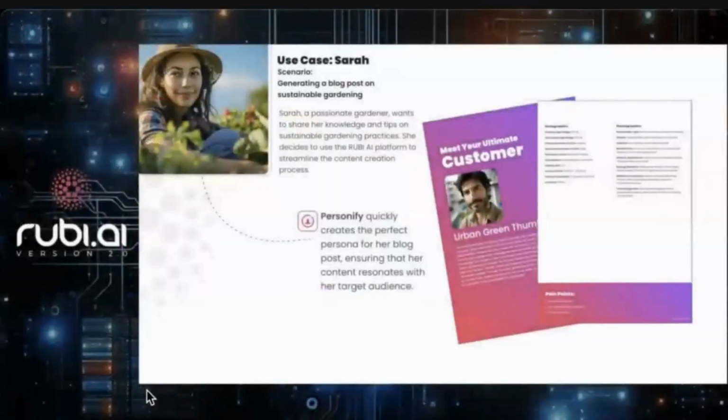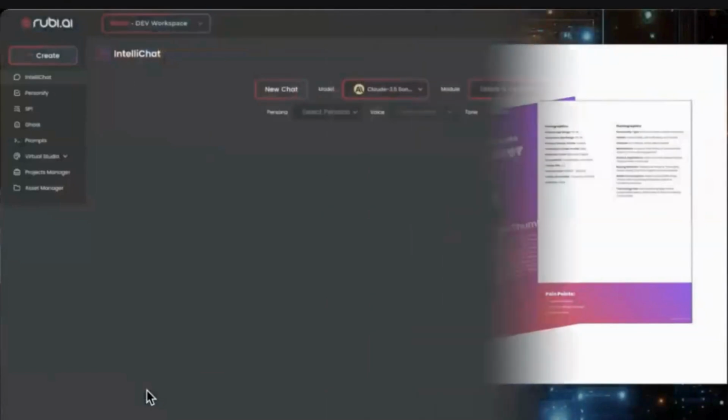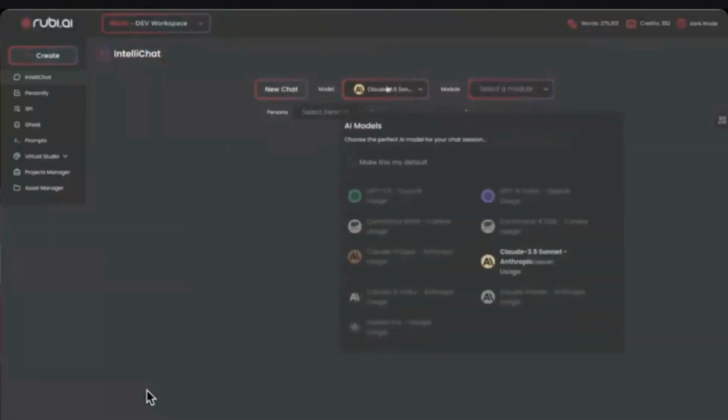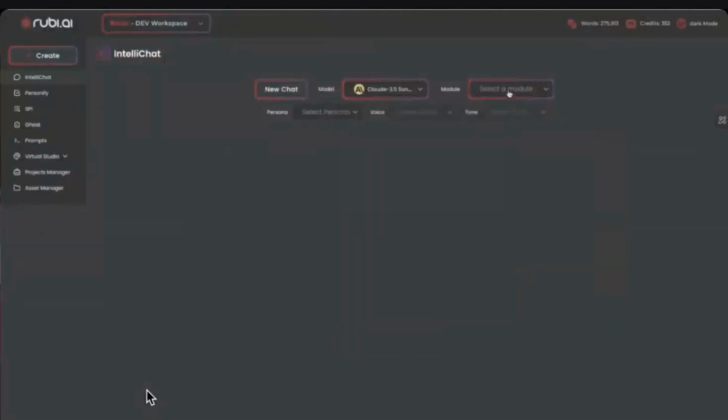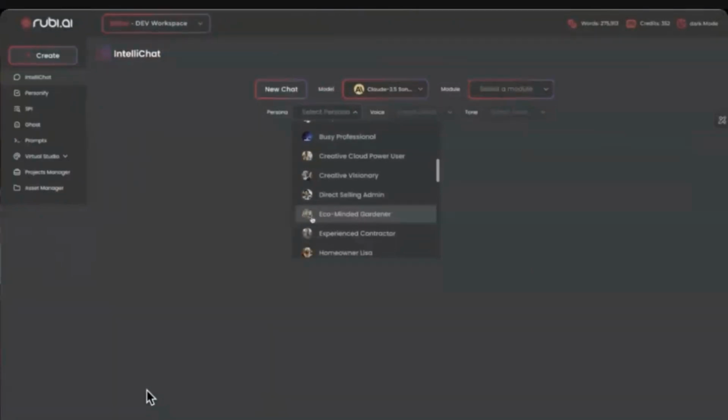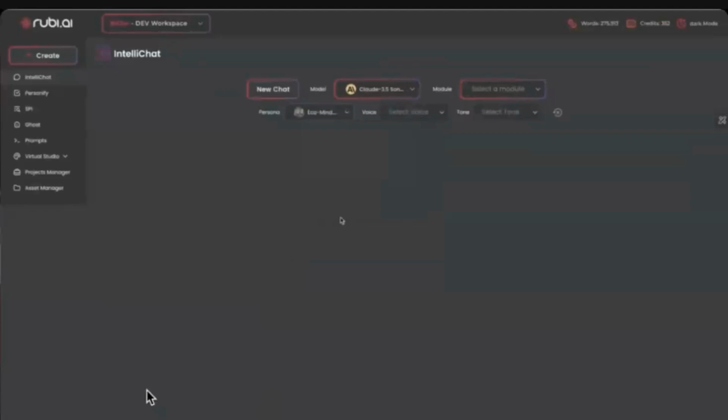Now, once you've got everything with your persona, the next piece that you're going to want to do is go into IntelliChat. And this is where we have all of the world's biggest chat bots. They can go in like ChatGPT 3.5, 4.0, all of the Anthropic models: Claude 3 Opus, 3 Haiku, 3.5 Sonnet, Instant. They're all here, and they're super easy to use. So you go in, you grab that, and you're looking for that persona that you just created. We can load that up. We can find the voice and tone that we want to create this information about.